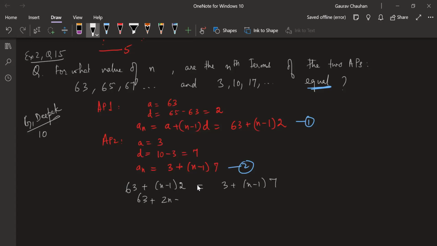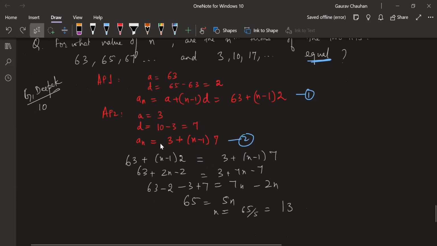Now I'm going to solve for n. 63 plus 2n minus 2 is equal to 3 plus 7n minus 7. Take n to the right side, everything else to the left side. So 63 minus 2 minus 3 plus 7 is equal to 7n minus 2n. That gives me 63 minus 2, 61, minus 3 plus 7 is plus 4, so 65. 65 is equal to 5n. So n is equal to 65 by 5, that is 13. Therefore, the 13th term of both APs are equal.